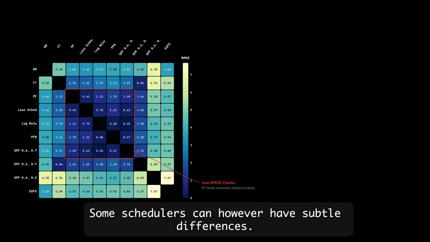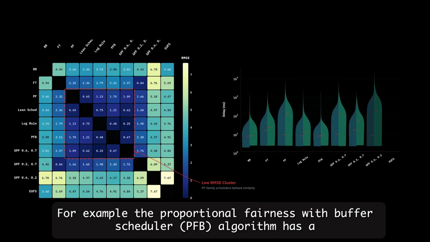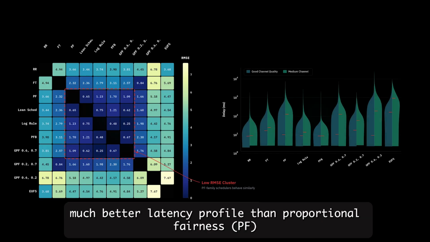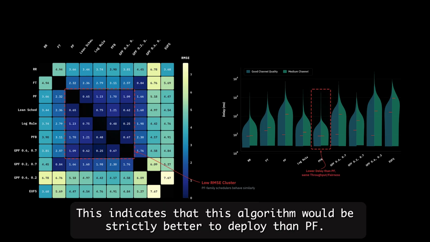Some schedulers can, however, have subtle differences. For example, the proportional fairness with buffer scheduler, PFB, algorithm has a much better latency profile than proportional fairness, PF, as seen in the second figure on the right. This indicates that this algorithm would be strictly better to deploy than PF.